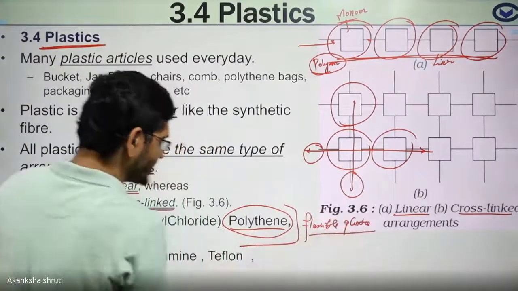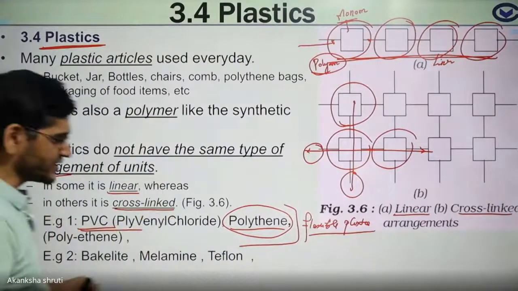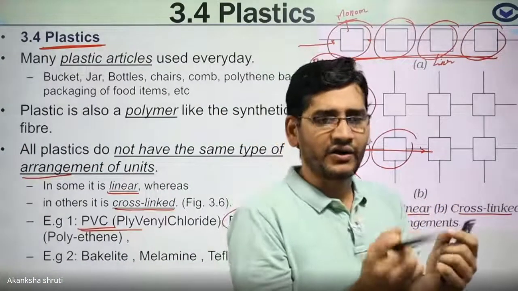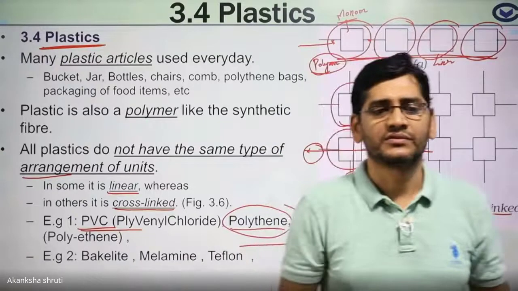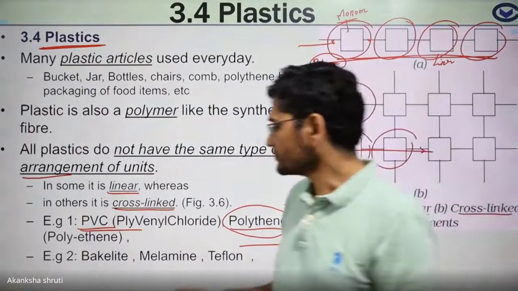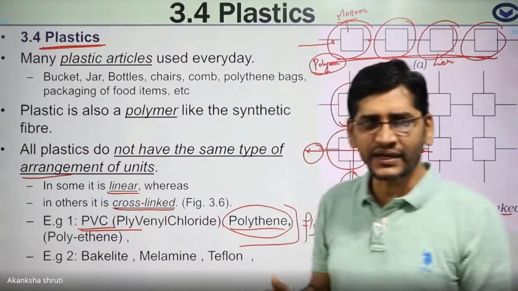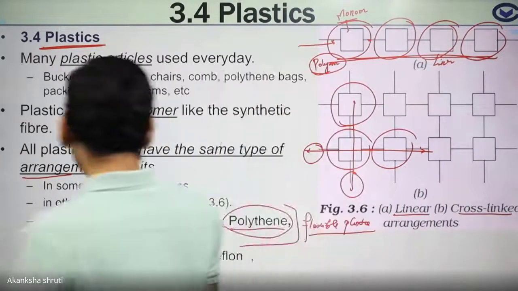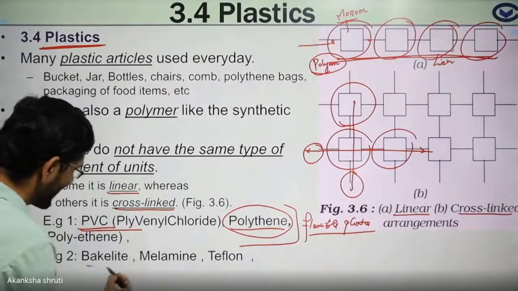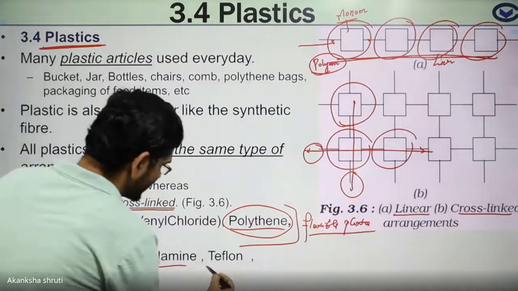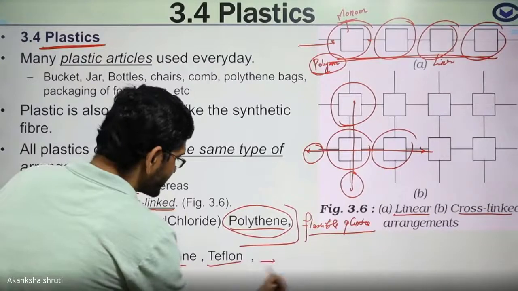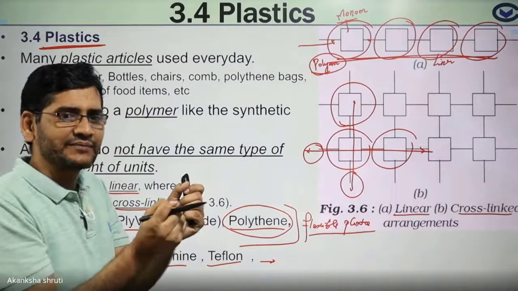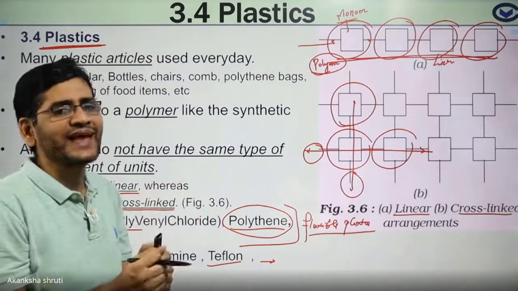Means on heating, their shape changes, or they can be folded or converted into a new structure, or they can be melted and recasted into a new structure. But other examples like bakelite, melamine, Teflon cannot be folded easily, means they are not that flexible.